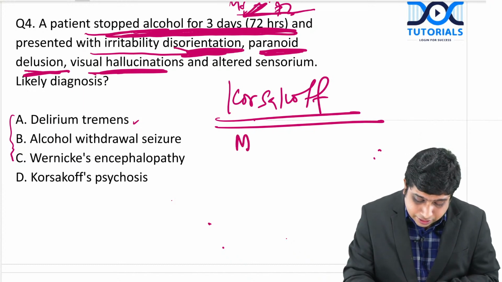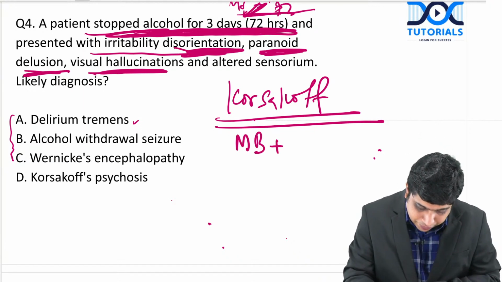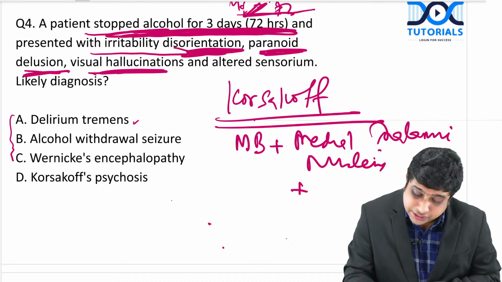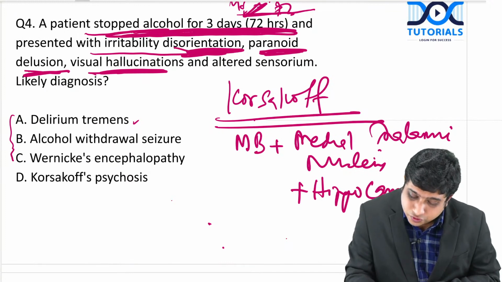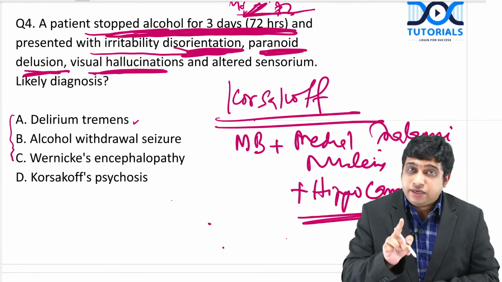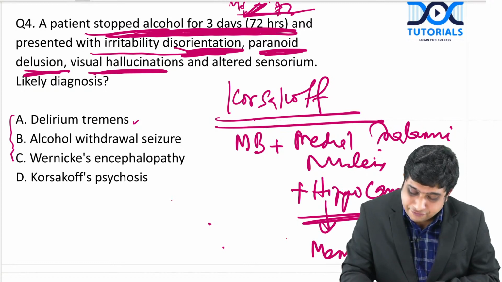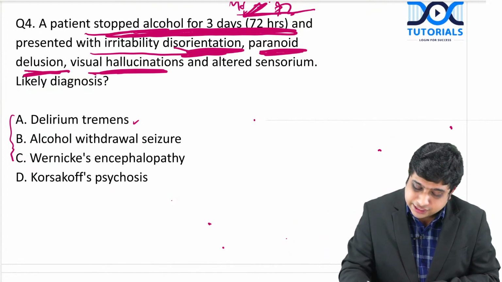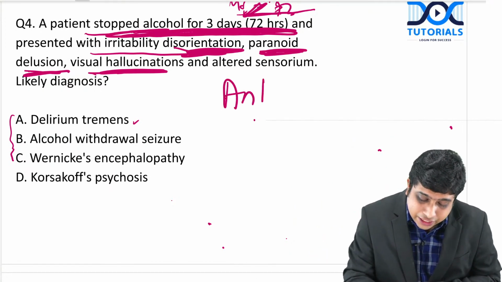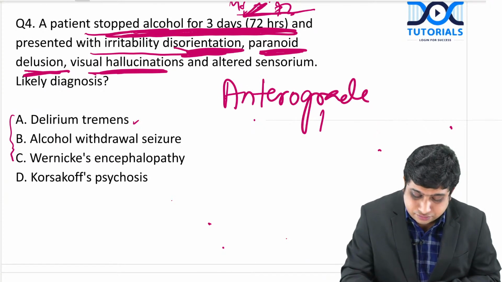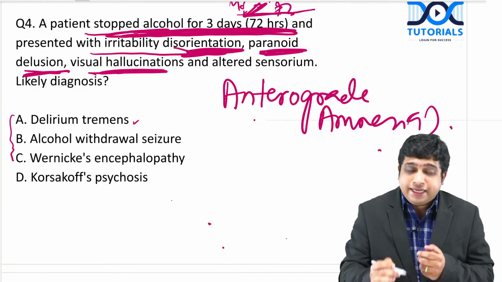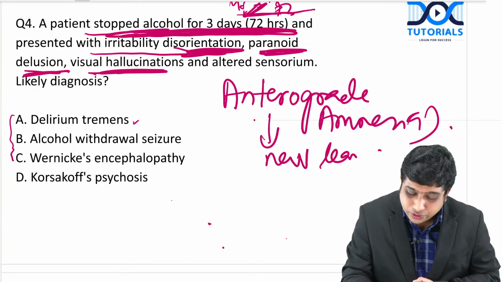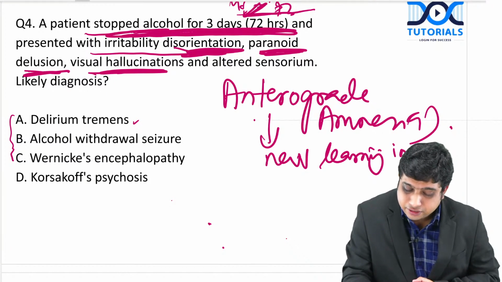Here the medial mammillary body plus medial thalamic nucleus plus hippocampus is also involved. So, what happens if hippocampus is involved? Memory is affected. Mainly there is anterograde amnesia, that is the new learning is affected, that is after the insult, the things learned thereafter are impaired.